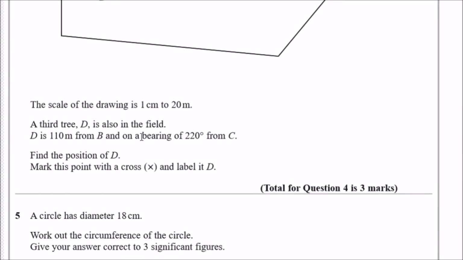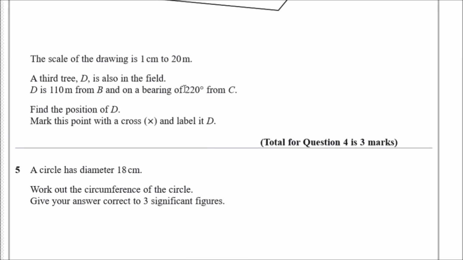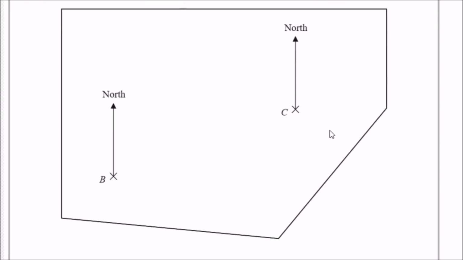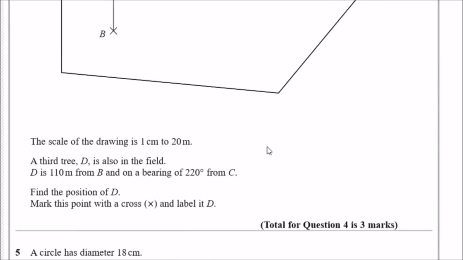A third tree D is also located on this field, where D is 110 meters from B, so it could be in a radius of 110 meters around B, probably in this sector, and on a bearing of 220 degrees from C. When it comes to bearing, we always find the angle around the north line, in a clockwise motion. So 220 degrees will firstly be 180, and an extra 40 degrees after 180. So it will be somewhere around here, and somewhere on this dotted line until it intersects with the 110 meters. So find this position D, mark this point with X, and label it D.